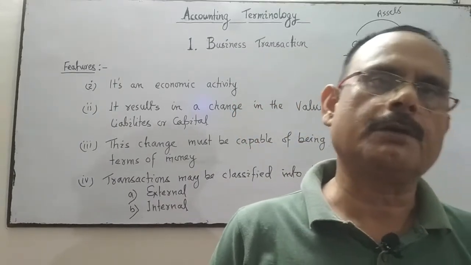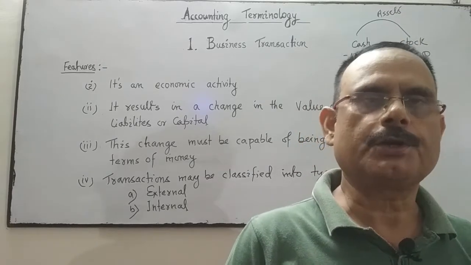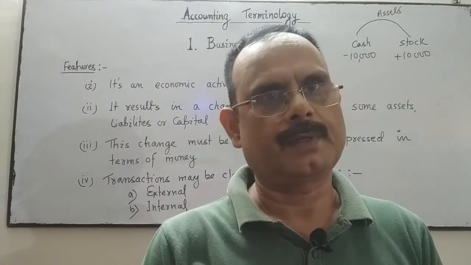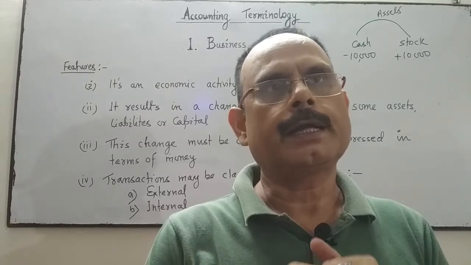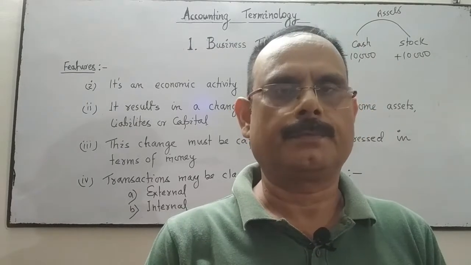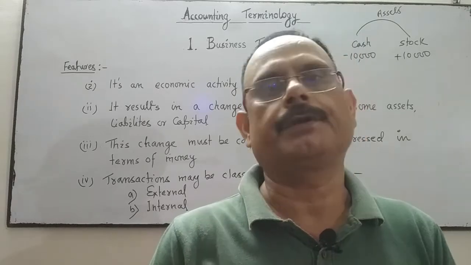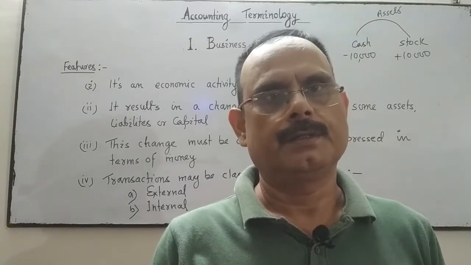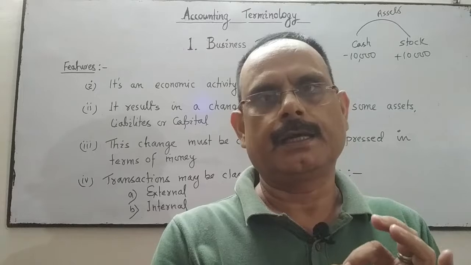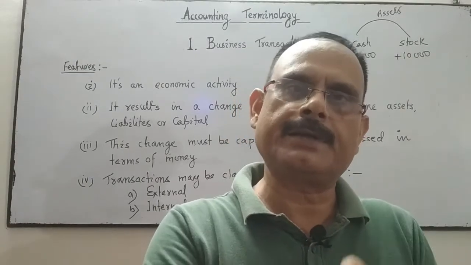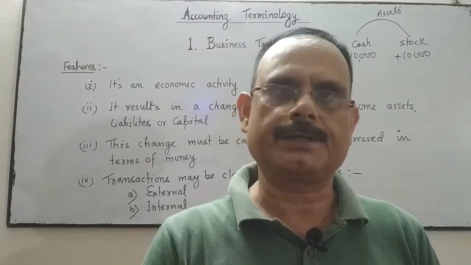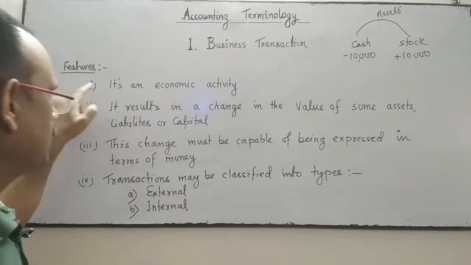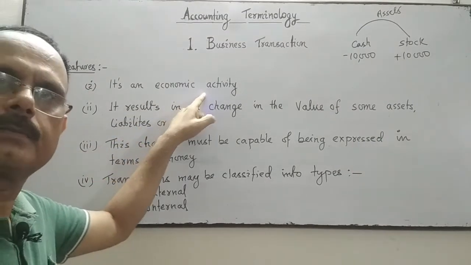There are certain features of a business transaction. Number one, a business transaction is an economic activity. It means we can express the amount in terms of money or money's worth. It's an economic activity, not a non-economic activity. Economic activity means give and take: I'm giving something, and at the same time I'm taking something.